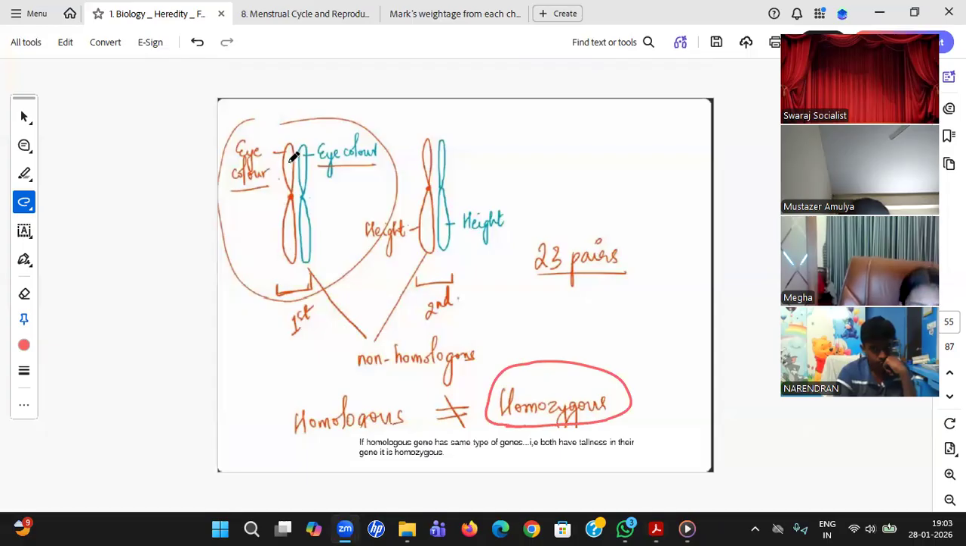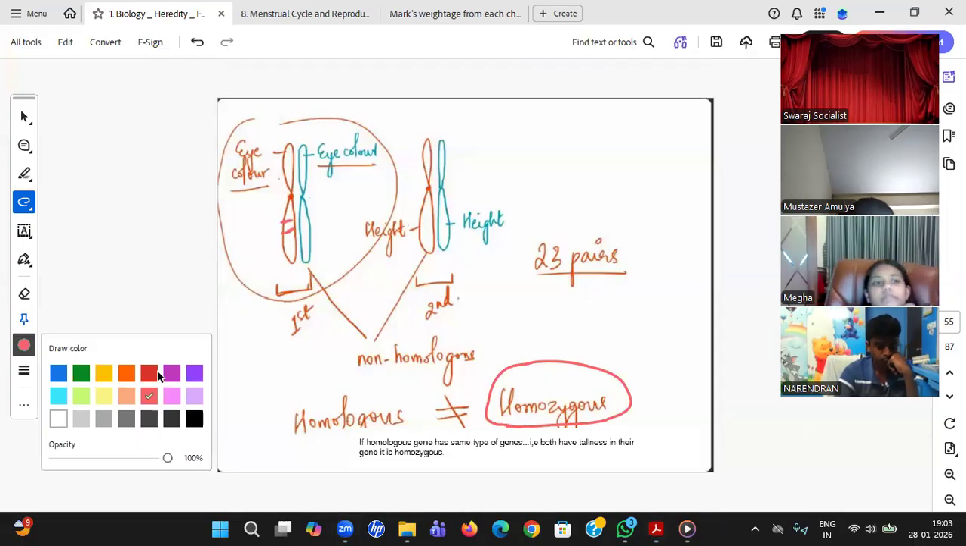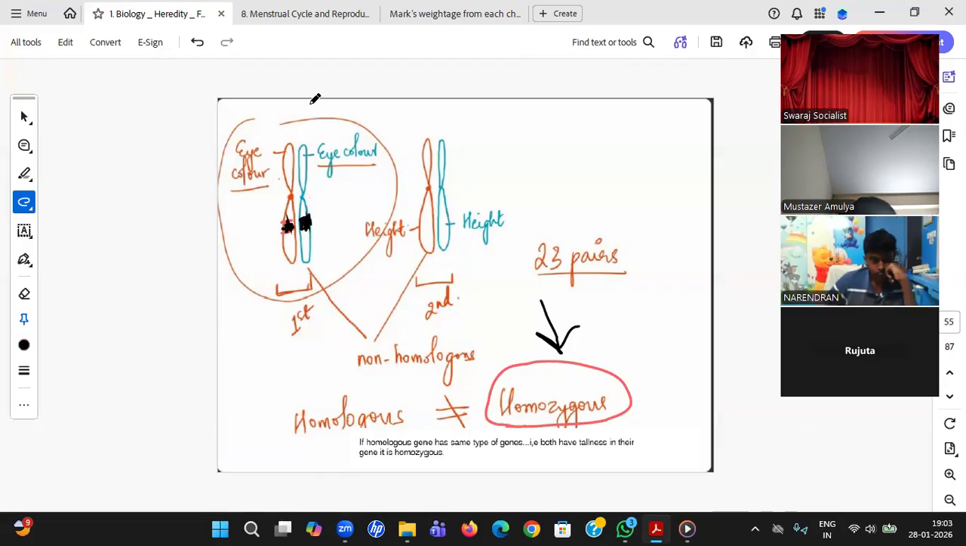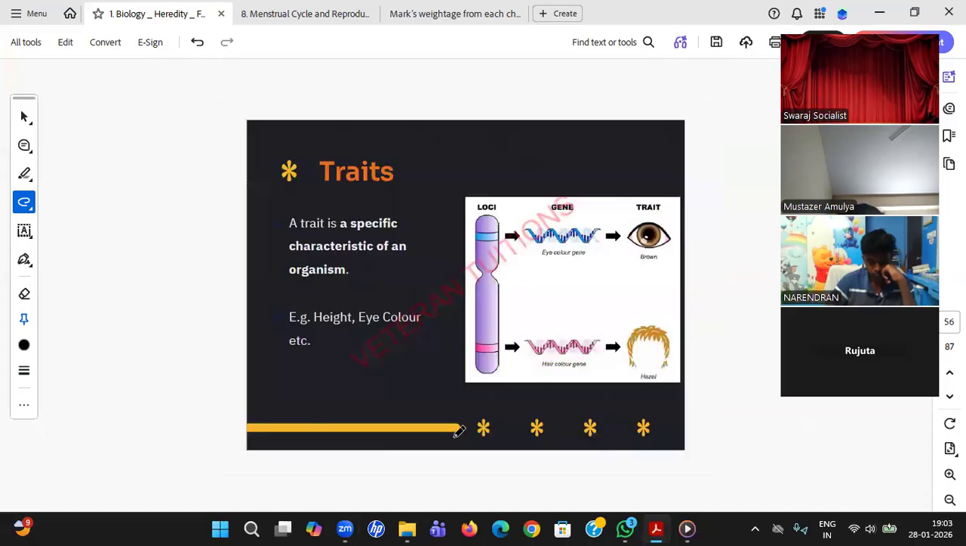Yes, students, suppose in the genetic code, something is written, you assume. In the father's genetic code, hair color is something like black. In the mother's chromosome, at the same position, if there also the hair color is black, now they both have the same alleles. That time we call it homozygous. Two similar alleles, the same thing. That time we call it homozygous.